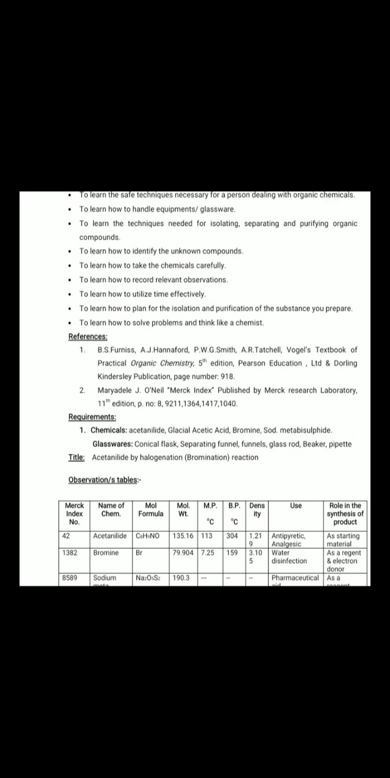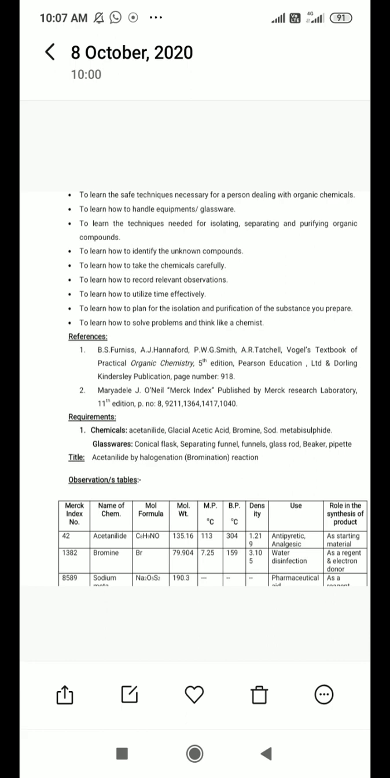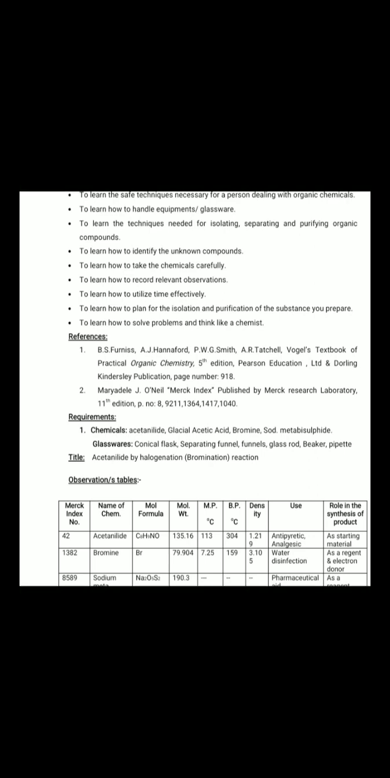Then what is the next point? The next point is the requirement. Requirements are of two types: first chemicals, and second glassware, in which we have to synthesize your product. In the requirement: acetanilide, which is your starting material; glacial acetic acid, which acts as a medium; then bromine, sodium metabisulfite, etc. Then glassware: conical flask, separating funnels, glass rod, beakers, pipettes, etc.